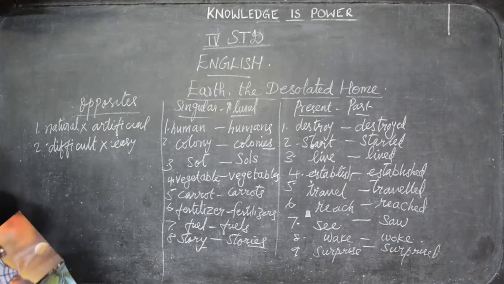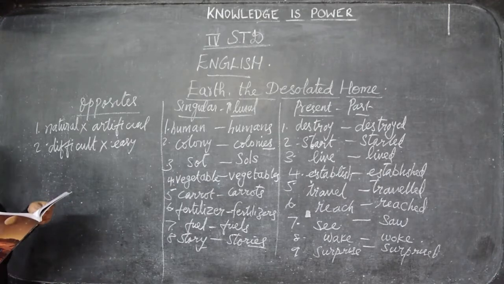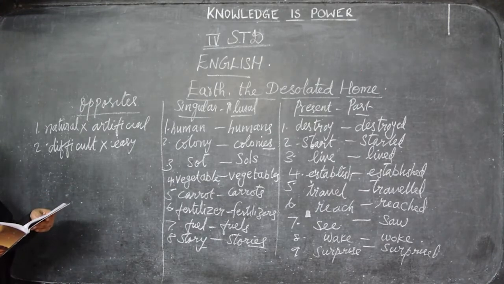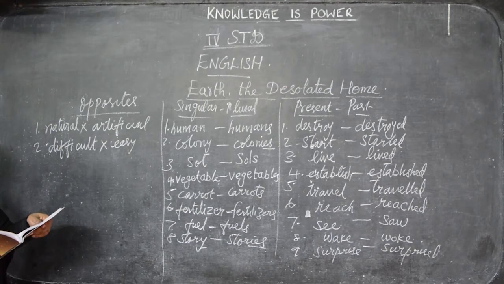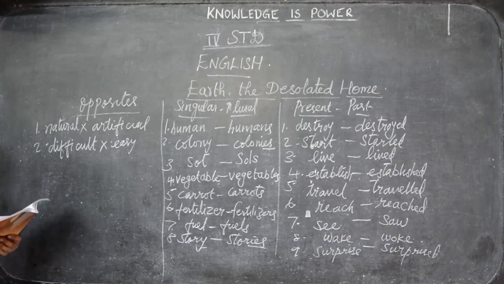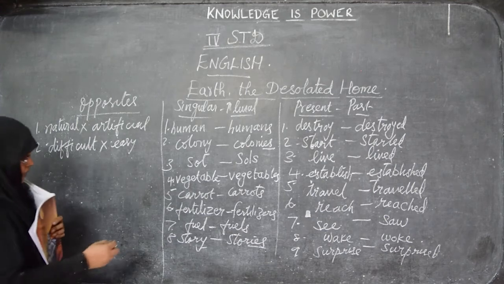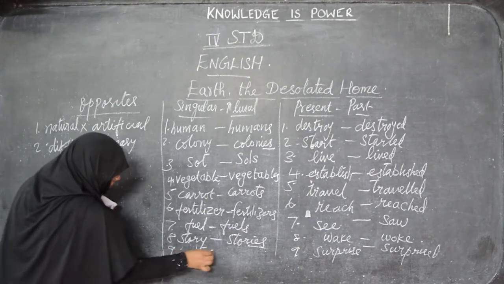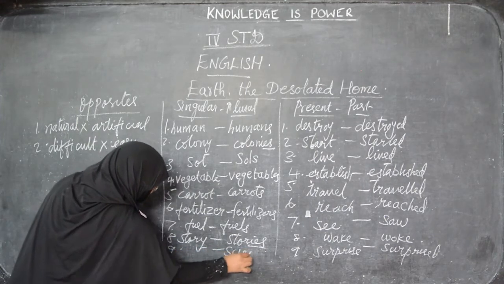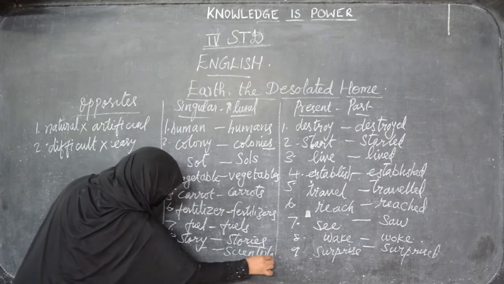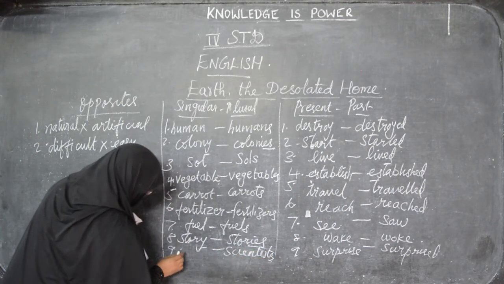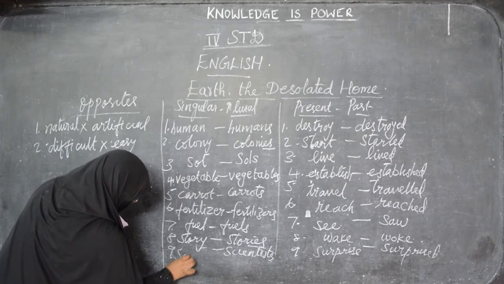Now next, scientist. It comes under plural. More than one scientist is called scientists. Yes, we have to add S. And singular of this is scientist.